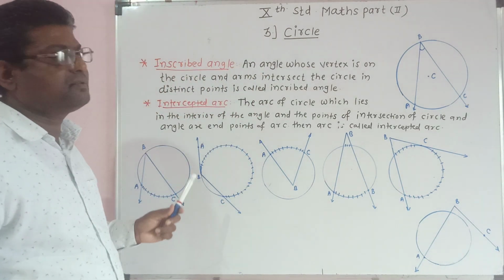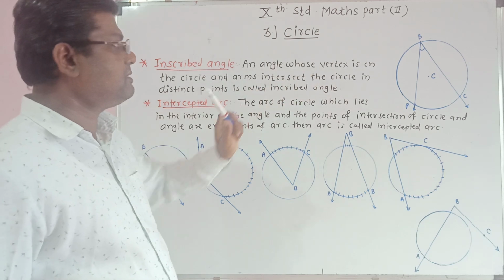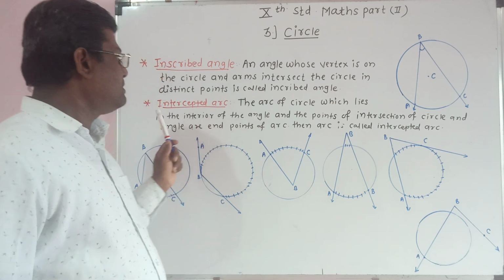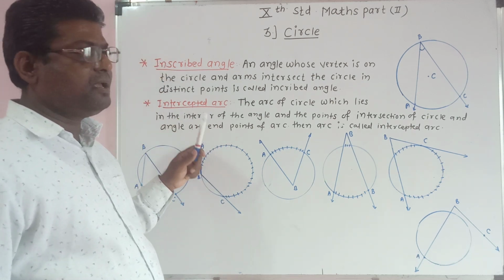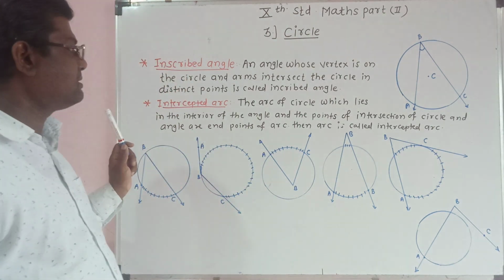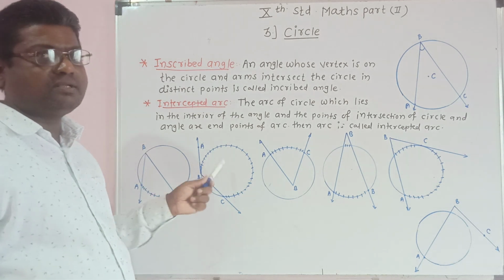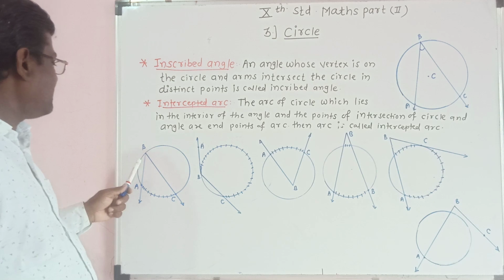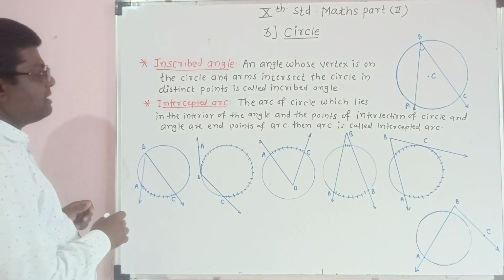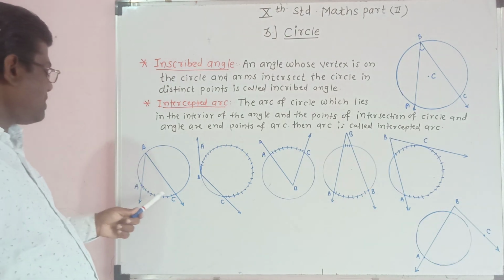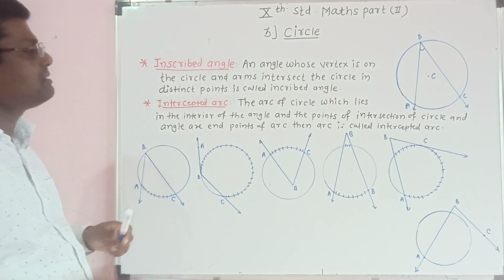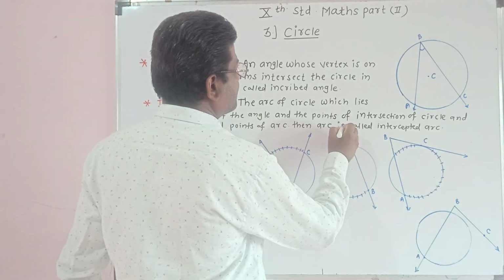So what is meant by inscribed angle? An angle whose vertex is on the circle and arms intersect the circle in distinct points is called an inscribed angle. Now what is meant by intercepted arc? The arc of a circle which lies in the interior of the angle, and the points of intersection of circle and angle are the end points of the arc. Then the arc is called an intercepted arc.